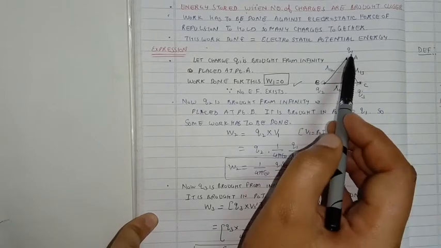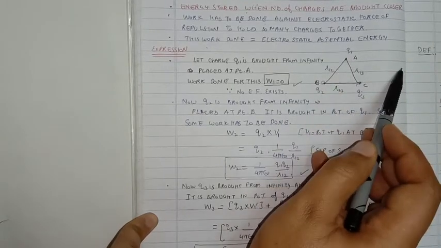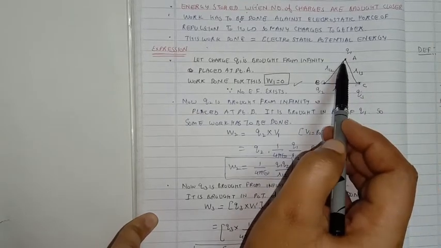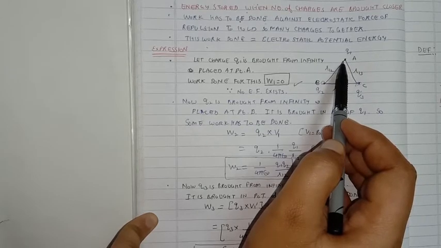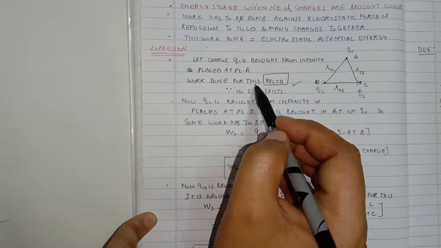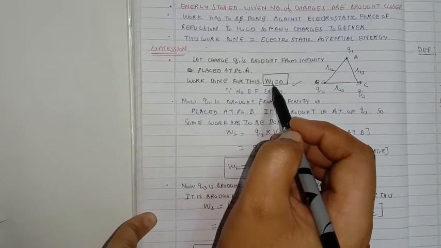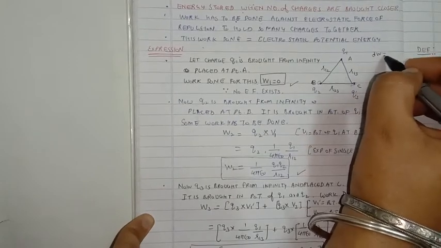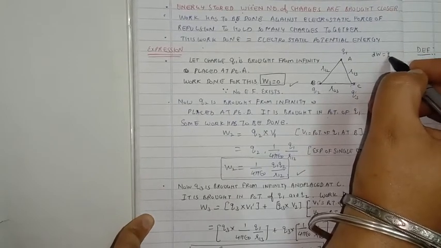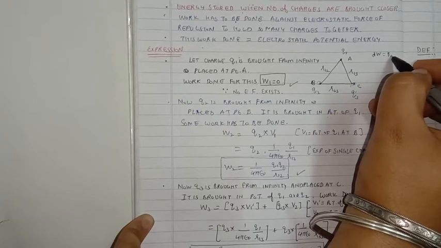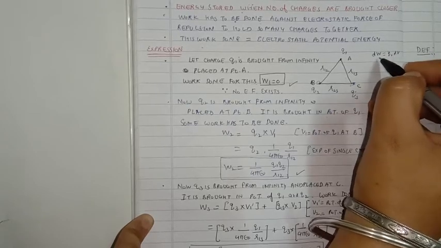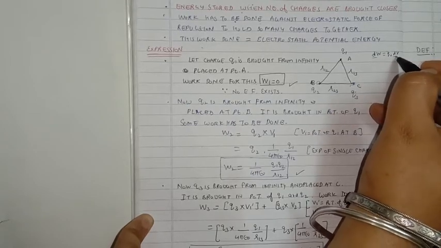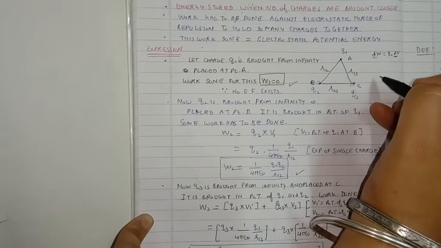Suppose first we bring charge Q1 from infinity and we place it at the point A. So the work done W1 for the first charge Q1 will be 0. We know that work done dW is equal to Q0 into dV. So work done will be there only when a potential difference is there.